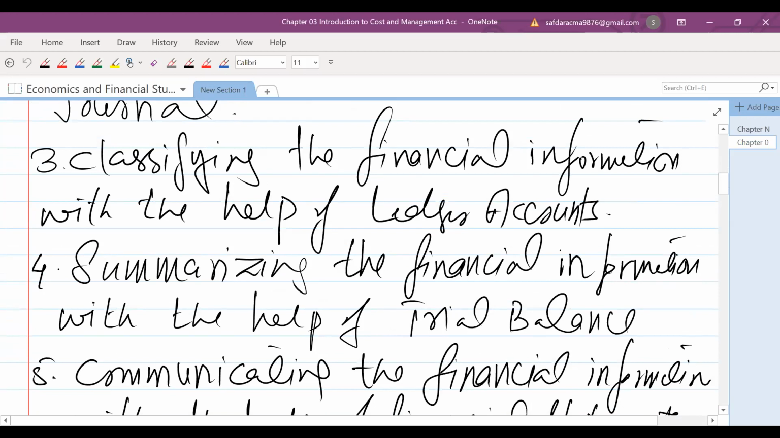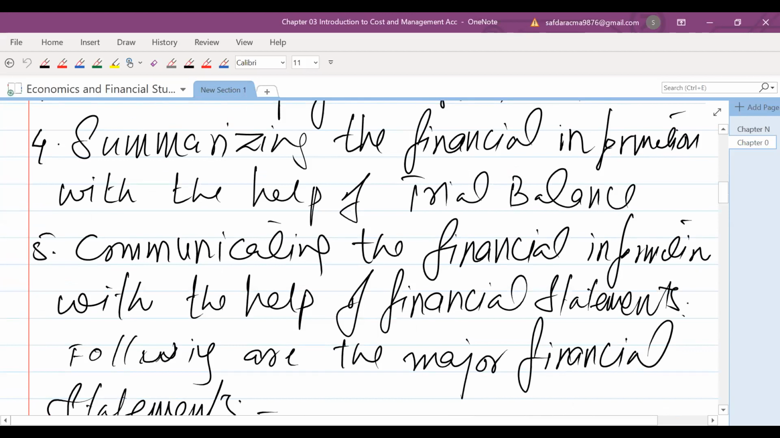Actually, trial balance is used to know the arithmetical accuracy of all transactions recorded in the books of accounts. So that is called our trial balance. Then from this trial balance, we will prepare the financial statements. We will communicate the financial information with the help of financial statements.